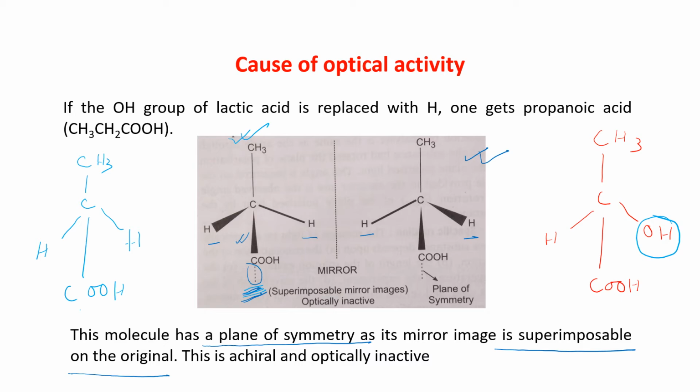So this is achiral. And as it is achiral, we are getting a superimposable mirror image. So this is achiral and it's optically inactive. Am I clear? So you may get a question: why is propanoic acid not optically active? Why is it optically inactive? Because it has a plane of symmetry and we are getting the superimposable mirror image. And that is why this is optically inactive.